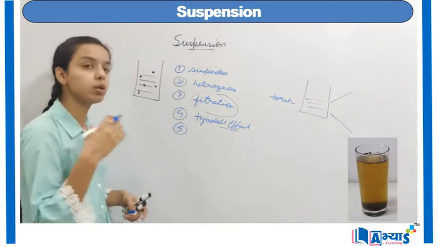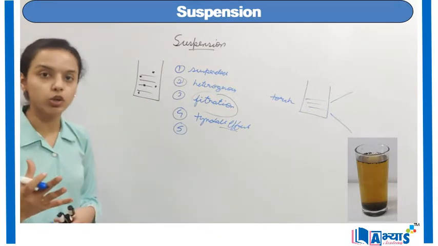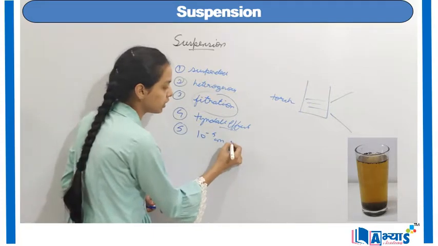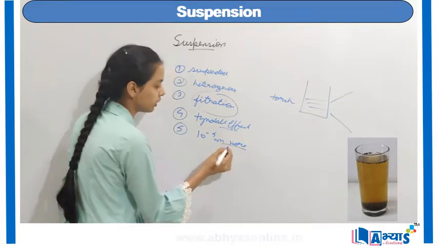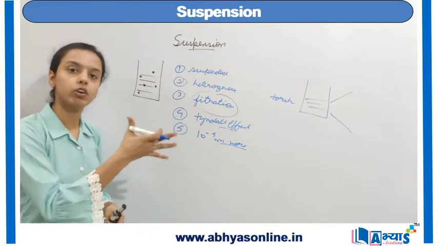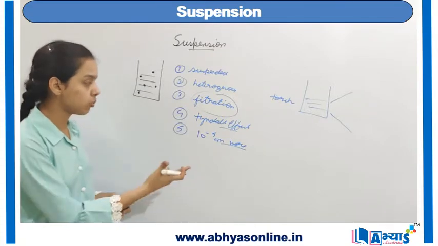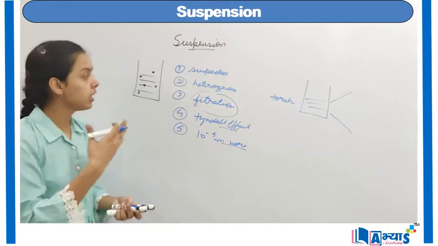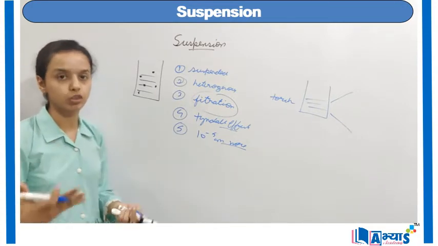Now if we talk about the particle size or the diameter of the solute particles, it is somewhere near 10 to the power minus 5 centimeters or more. So it has a very large size as compared to true solutions. They also do not pass through the filter. Their separation can be done with the help of filter paper. They show the Tyndall effect, and they are heterogeneous.